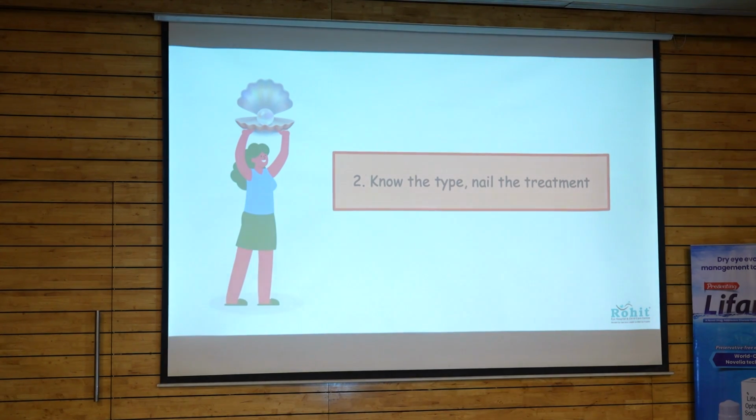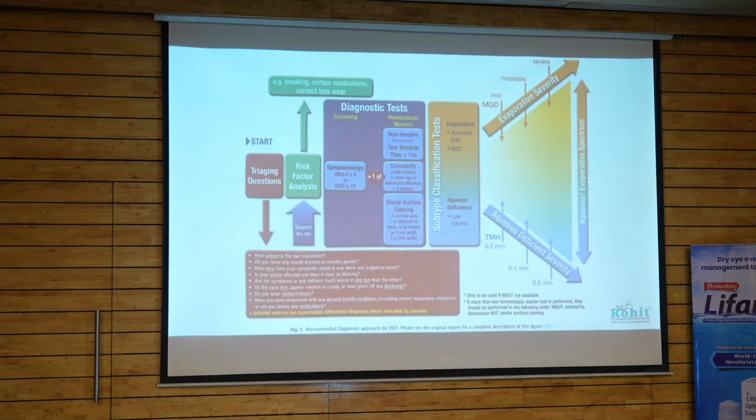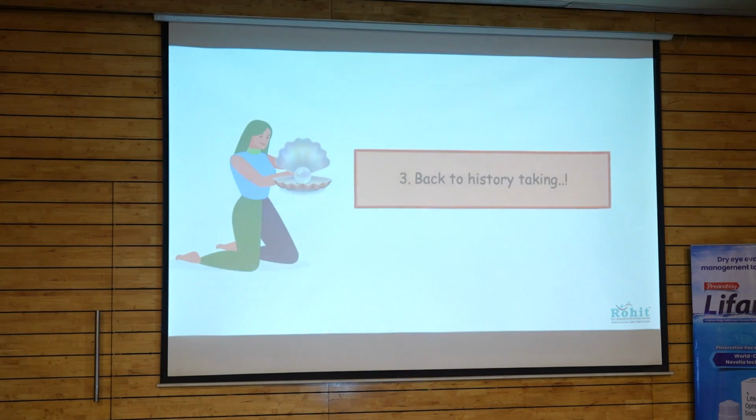The second pearl is, for effective management, we first need to know the type and then we can name the treatment. So TFOS has given a certain algorithm which, if we follow perfectly, can lead us to a proper diagnosis of whether the dry eye is aqueous deficient or evaporative. You will see the algorithm in further slides.